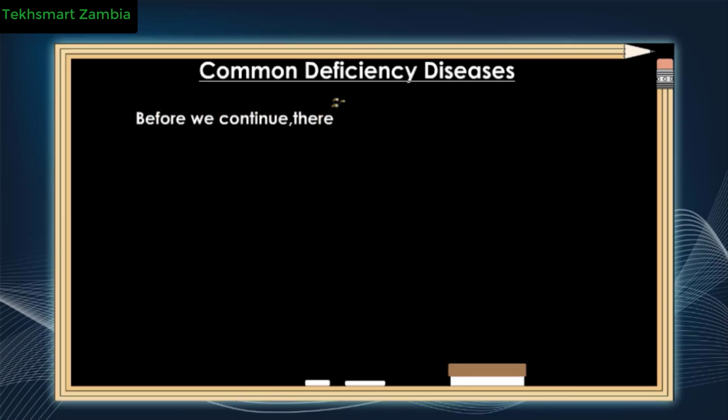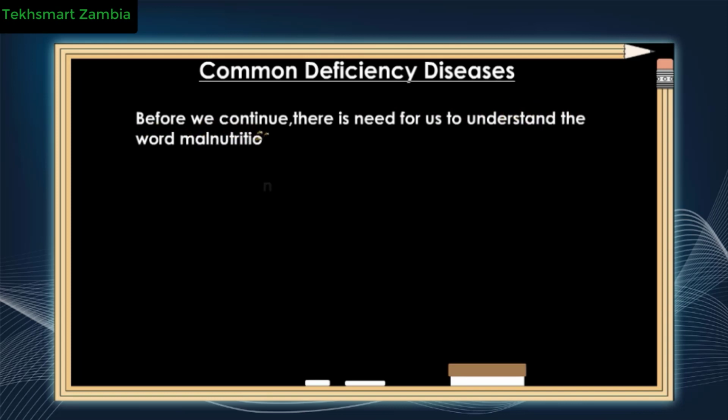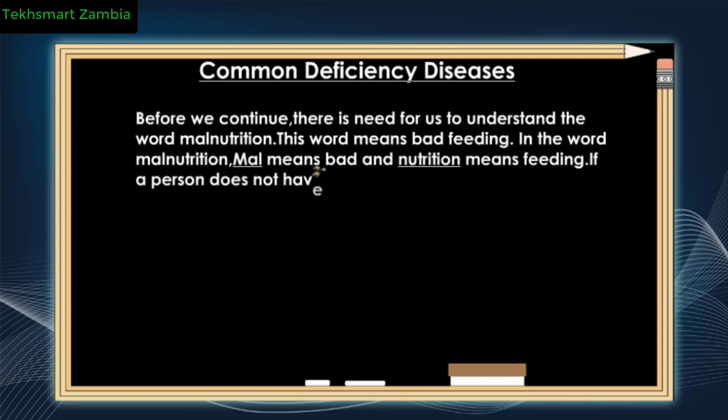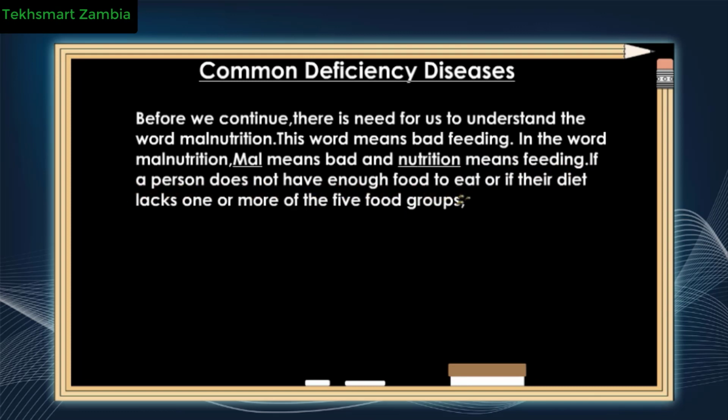Before we continue, there is need for us to understand the word malnutrition. This word means bad feeding. In the word malnutrition, mal means bad and nutrition means feeding. If a person does not have enough food to eat, or if their diet lacks one or more of the 5 food groups, they suffer from malnutrition.